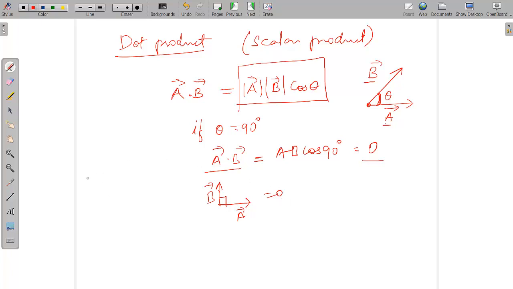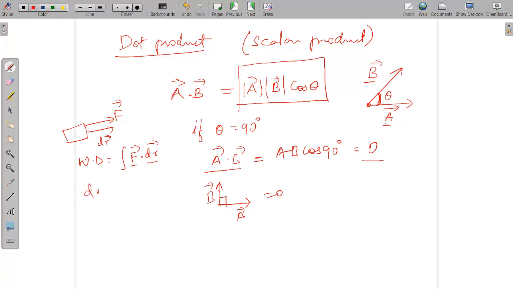Now what is this dot product used for, why does this dot product come up? Later on in the chapters, you will find that a lot of physical quantities are expressed in terms of dot products of two vectors. Similar to that is, let's say, the work done when a body is moved a distance dr when a force F is applied on a block. We write work done as F dot dr. This is the dot product of two vectors, F dot dr.